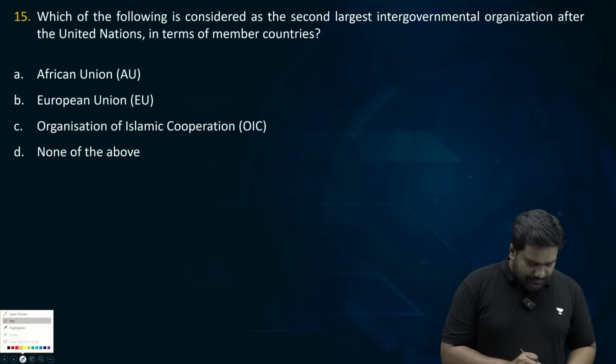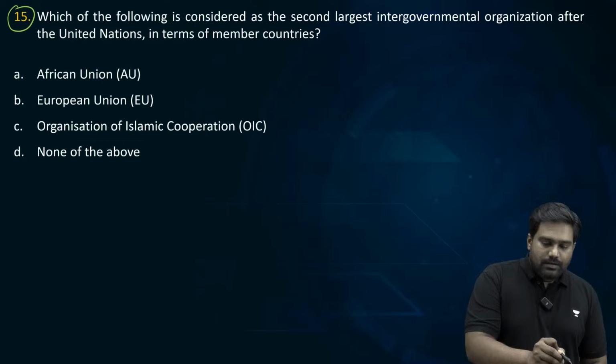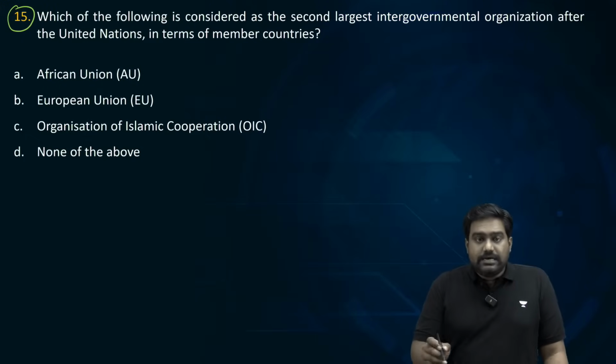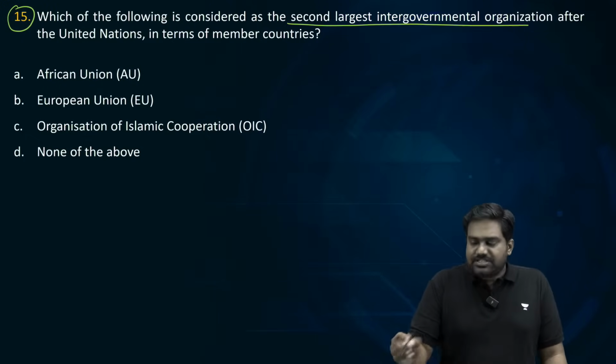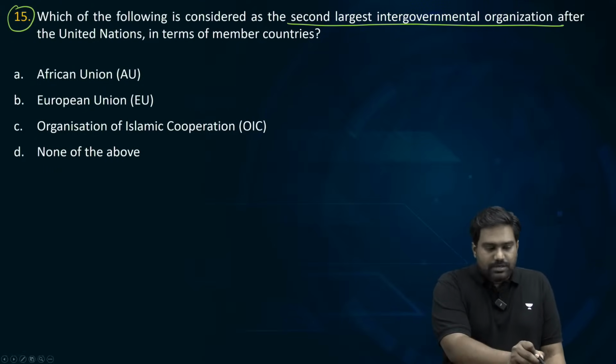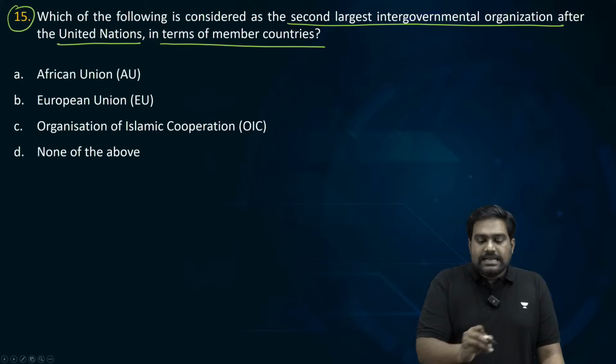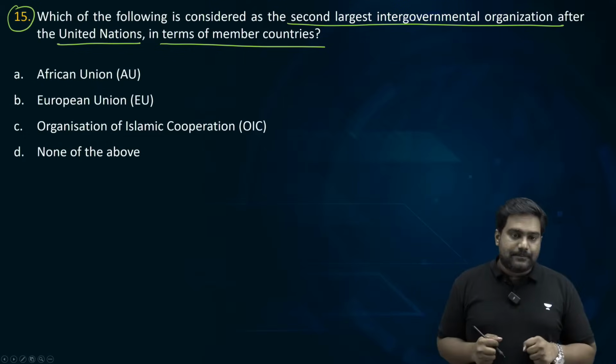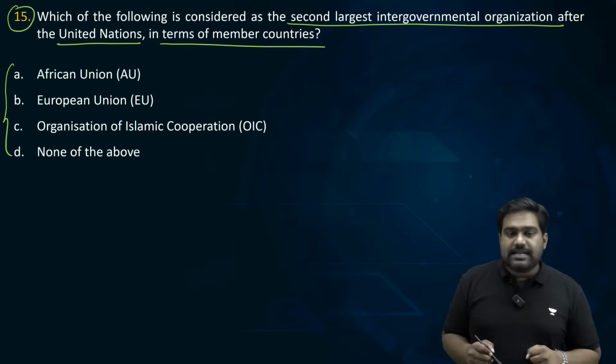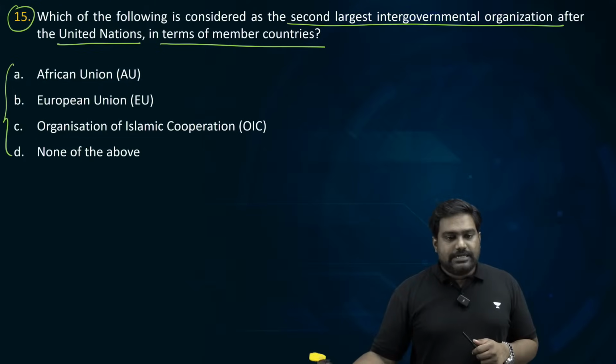Now coming to question number 15. Which of the following is considered as the second largest intergovernmental organization after the United Nations in terms of member countries present? 4 options are given. Let me know which is the correct answer.